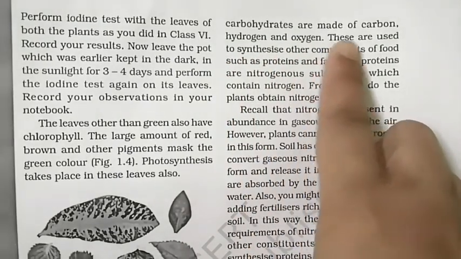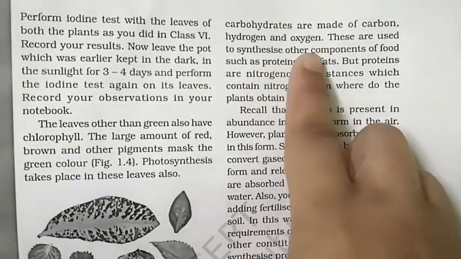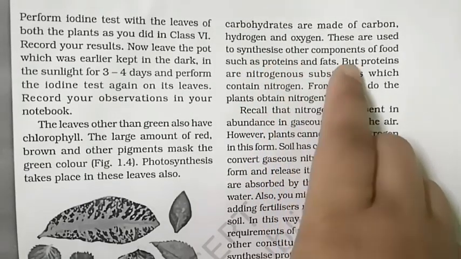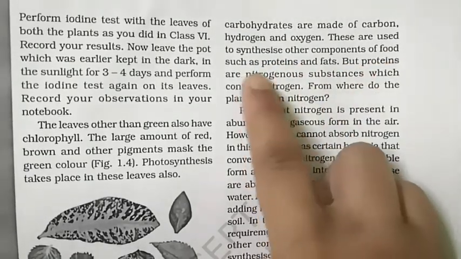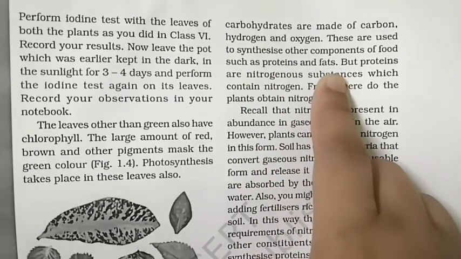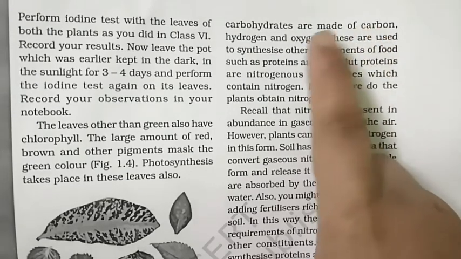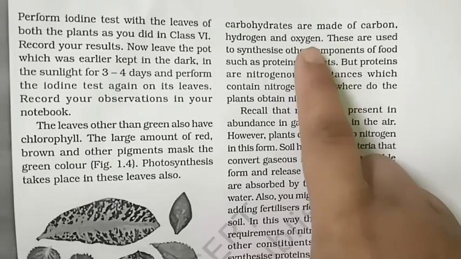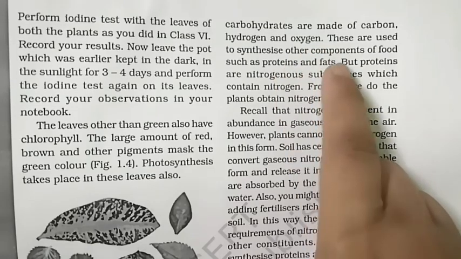Carbohydrates are made of carbon, hydrogen and oxygen. These are used to synthesize other components of food such as proteins and fats. Let's see the composition of carbohydrates, students. These are carbon, hydrogen and oxygen. These components are also used to make other food substances like proteins and fats.